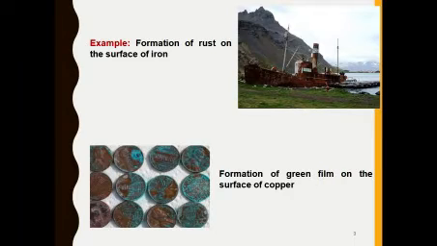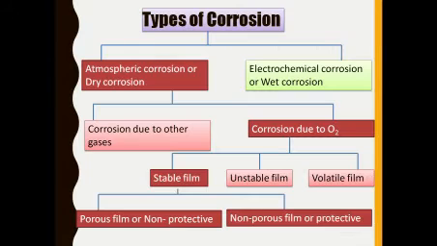So these are examples of corrosion. The formation of rust on the surface of iron. So here is the formation of rust on the surface of iron. In copper, this is the metal copper, the formation of a green film on the surface of the copper. These are examples of corrosion. So rusting of iron is an example of corrosion.